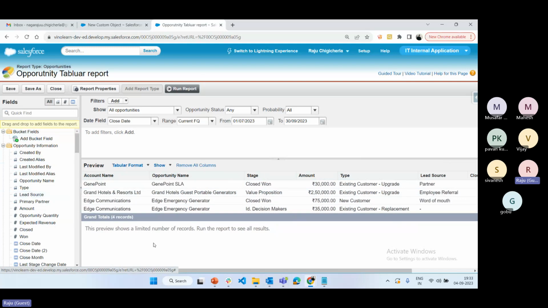Any doubts up to now? Clear before going to check the filters? Clear guys? Yes, sir. Right. So now go to the filter.